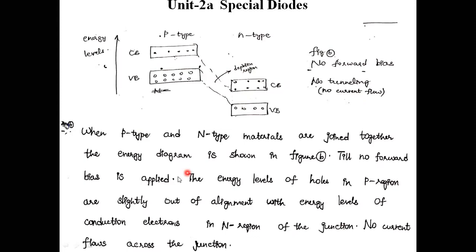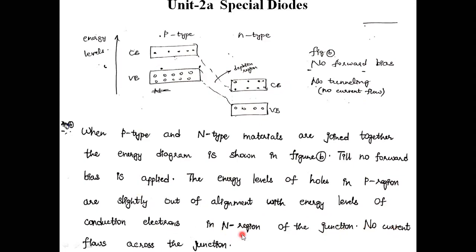When p-type and n-type materials are joined together, the energy band diagram is shown in figure B, till no forward bias is applied. The energy levels of holes in the p region are slightly out of alignment, this valence band and conduction band are slightly out of alignment, with the energy levels of conduction electrons in the n region of the junction.